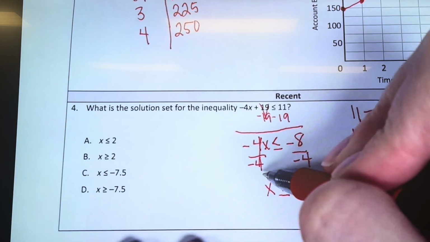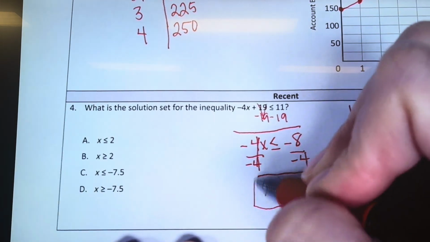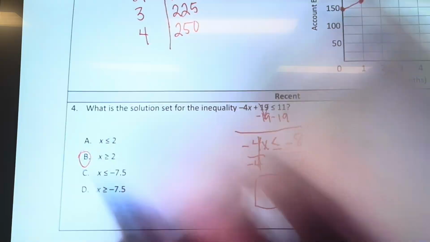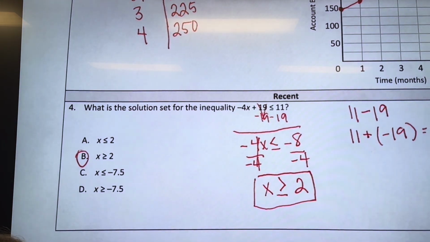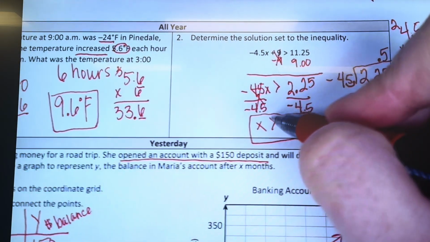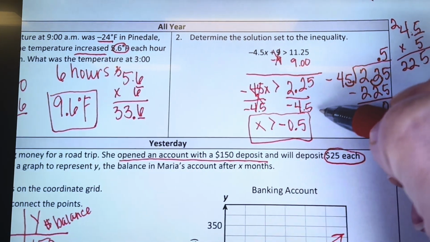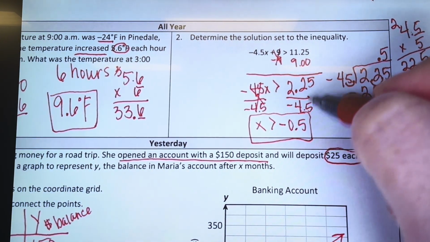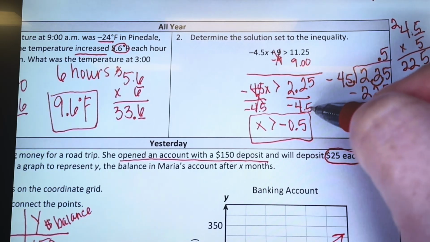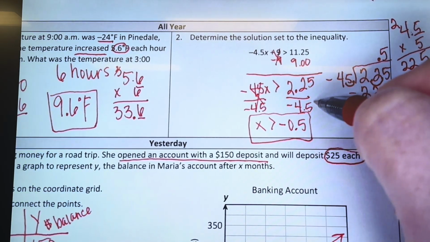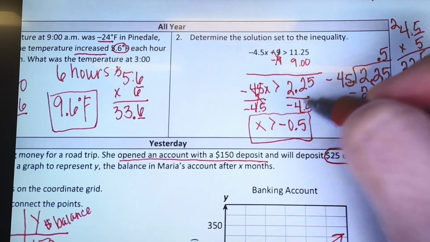So x is greater than or equal to 2. Hey, rewind. We forgot to do that up here. We forgot to flip our signs. Remember you divided by negative here? Up here on number 2, I thought it was two negatives.